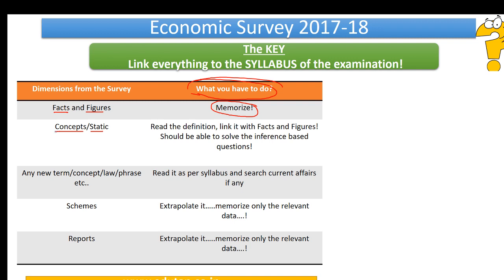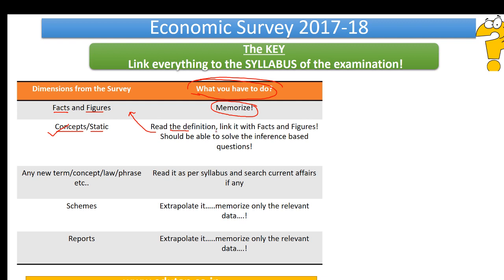So when we are talking about this concepts and static part, you need to first read the definition. Understand what it means. Like for example, GDP. Just understand that. What is GDP? Now comes the second thing: link it with the facts and figures. When you're understanding what is GDP, just memorize the relevant or the recent data which is related to GDP, right?